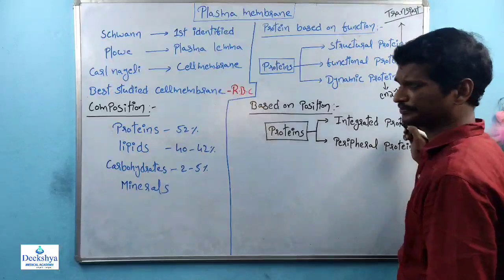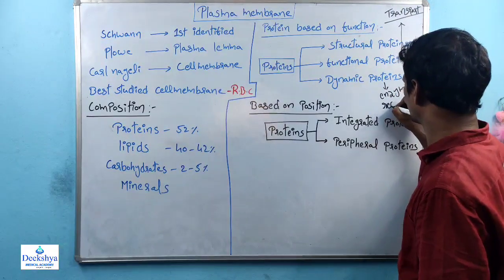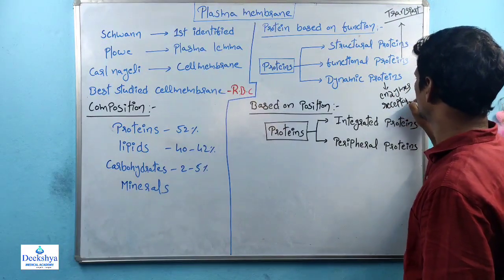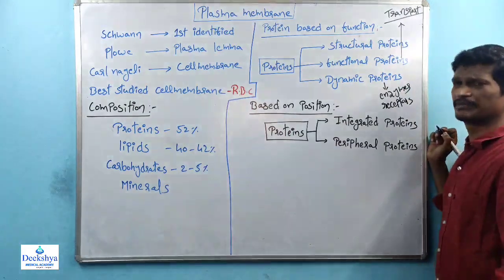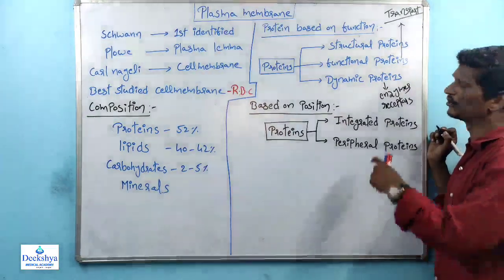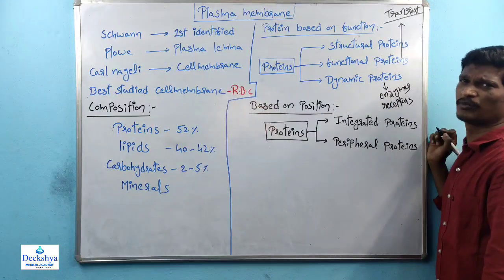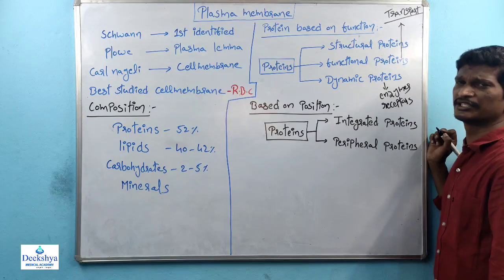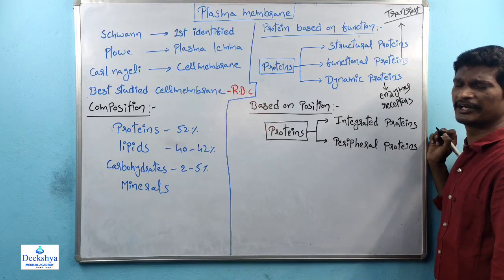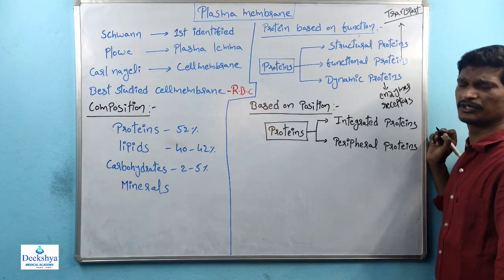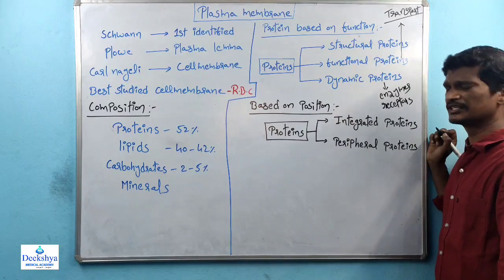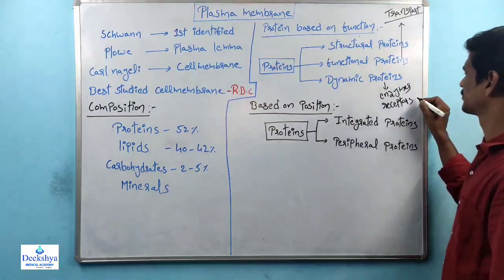And coming to the next one, receptors are there. The receptors are also included in the dynamic proteins. For suppose, insulin receptor. Insulin molecules are released into the bloodstream and bind to the receptor. These are called insulin receptors. Once the insulin binds to the insulin receptor, the glucose transporters open, then glucose molecules are transported from the blood vessel to inside the cell. So that is about some receptors.